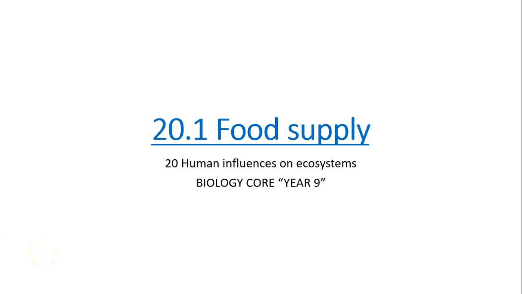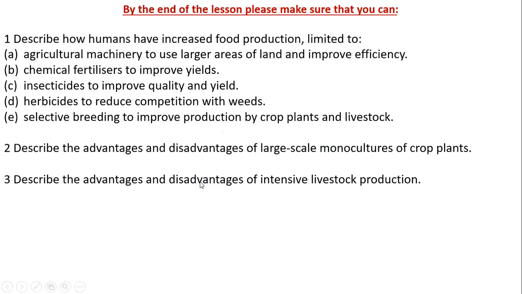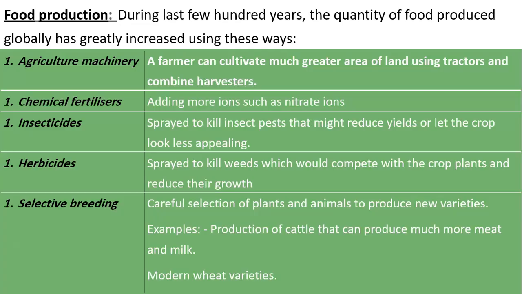Chapter 20, Human Influence on Ecosystem, 20.1 Food Supply. Don't forget to go back to the objectives to make sure that you covered studying the lesson correctly.